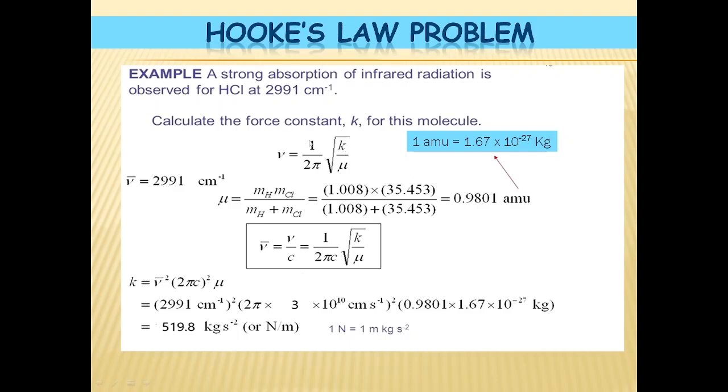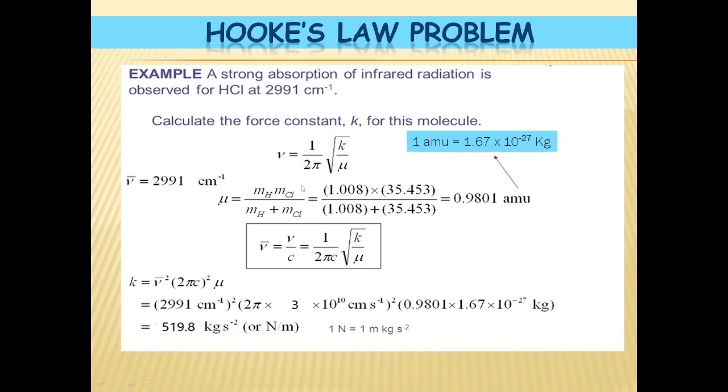According to Hooke's law, nu is equal to 1 by 2 pi into the square root of k by mu, and nu bar, the wave number, is equal to nu by c, that is 1 by 2 pi c into root k by mu. First we can calculate mu from the atomic masses of hydrogen and chlorine, as mu is equal to mH into mCl divided by mH plus mCl, where mH and mCl represent the atomic masses of hydrogen and chlorine. mH is 1.008 and the atomic mass of chlorine is 35.453.